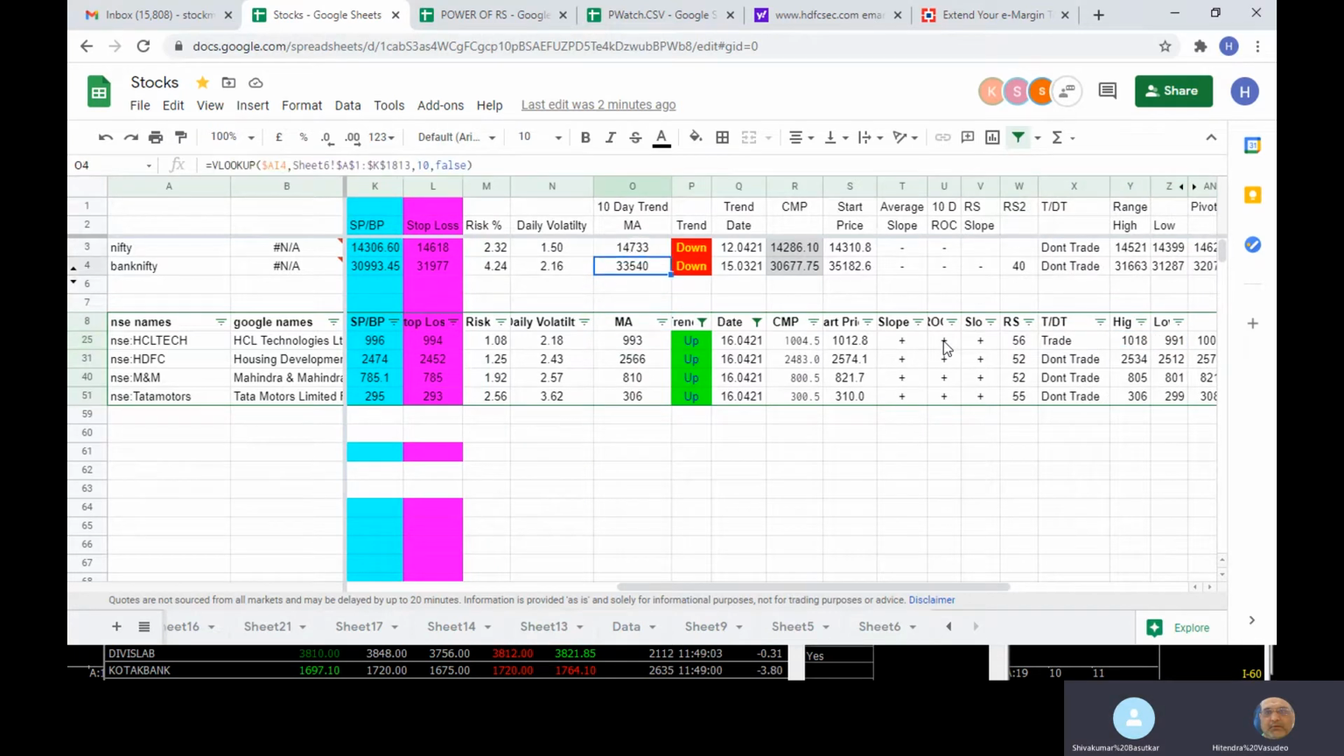Like say, you see the bank nifty is in downtrend from 15th of 0321, the price that time was 35,182, and today we are at 30,600. So obviously this is something for a short side, but in margin you can't do short trade.